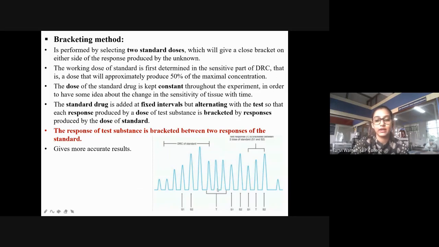So your test sample, the DRC of the test, is always bracketed between the standard. So you have S1, S2, then you have T, again S1, S2, then again S1, T, S2. Again all this is very random.